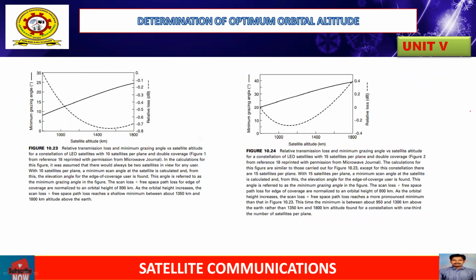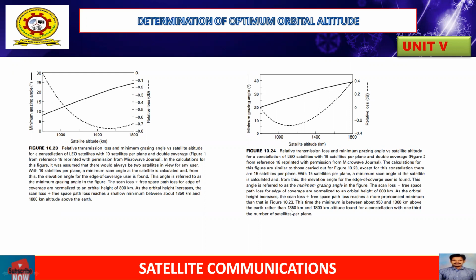So next we have the determination of the optimum orbital altitude. This optimum orbit altitude is very important while dealing with satellite projects and installation requirements. During that journey, the location at the edge of coverage within the instantaneous coverage region normally presents the greatest problem in satellite design.